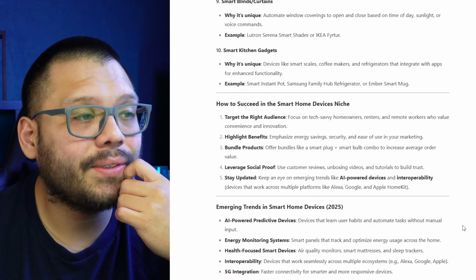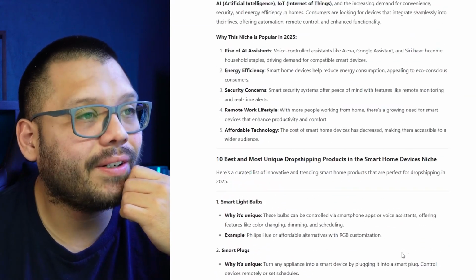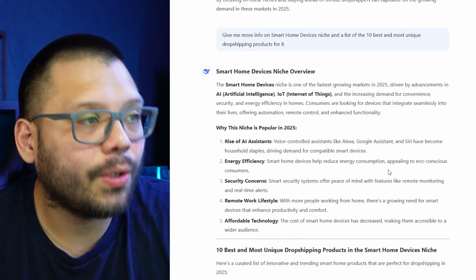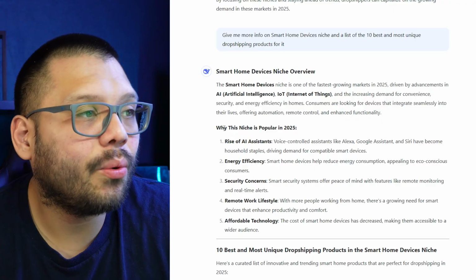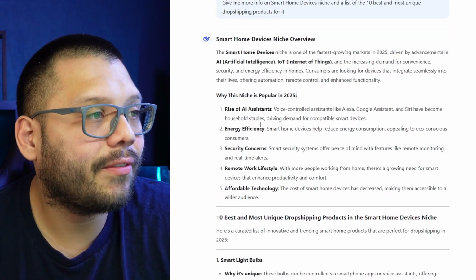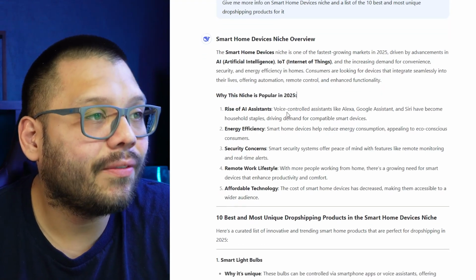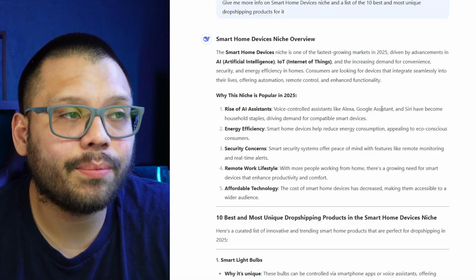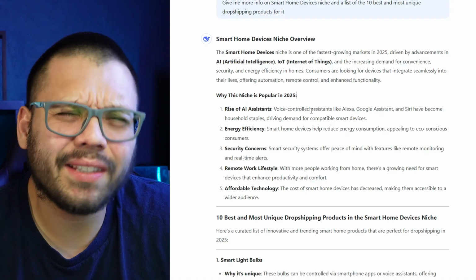Wow, DeepSeek is going all out right now. Look at all of this information that it gave us. All right, so smart home devices niche overview. So it gives us a quick overview why this niche is popular in 2025, the rise of AI assistants, voice controlled assistants like Alexa, Google Assistant, and Siri. That's actually pretty spot on and pretty interesting. I didn't even think about that.